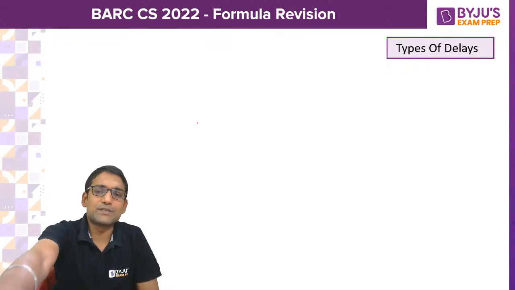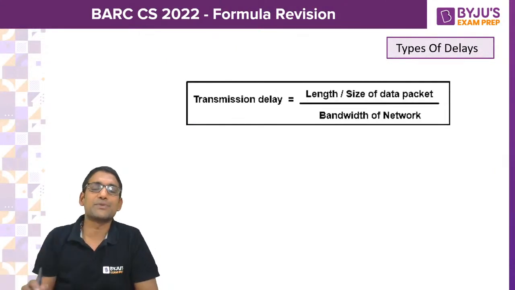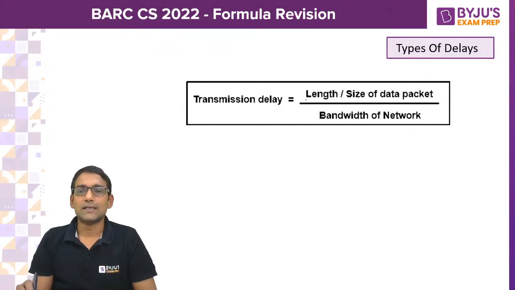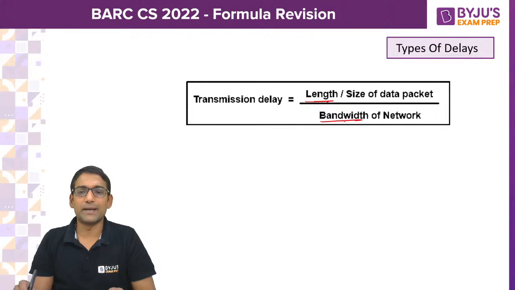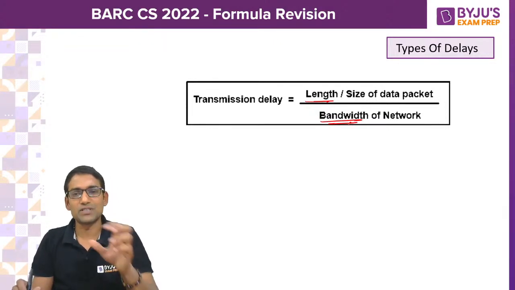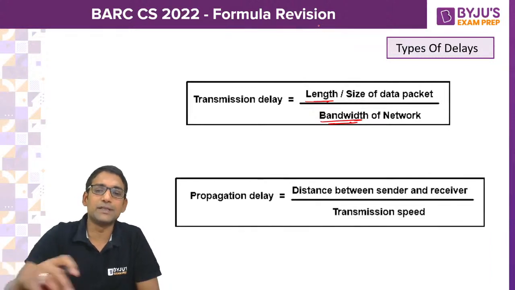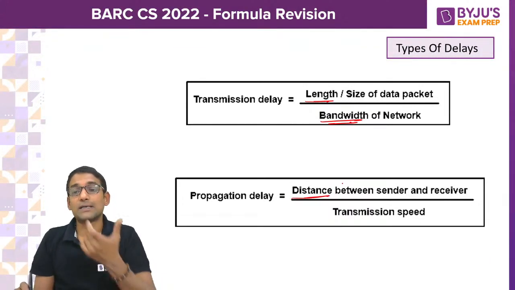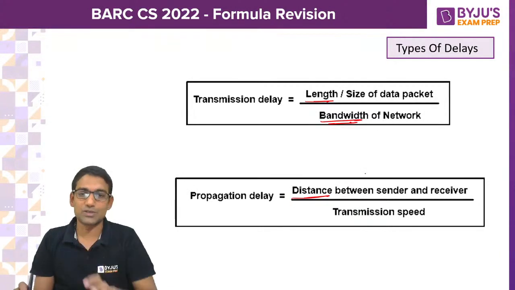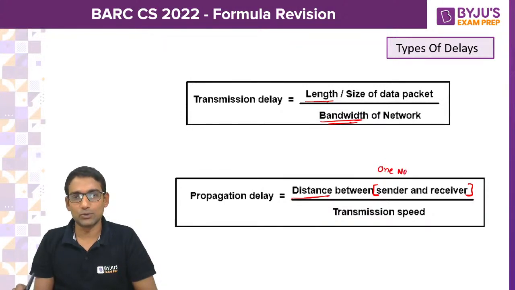How do we calculate transmission delay? It is the packet size or length of the packet divided by the bandwidth of the network. This is the formula for transmission delay. And for propagation delay, it is the length of the channel or the distance between the nodes. Here it need not be sender and receiver; you can say between one node and another node.